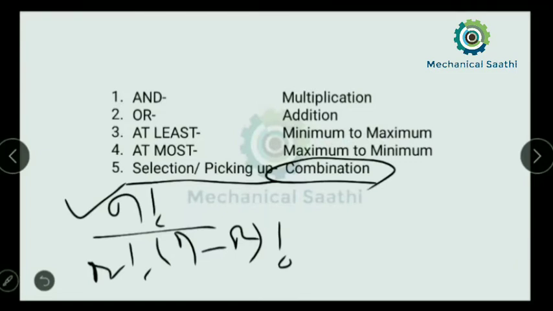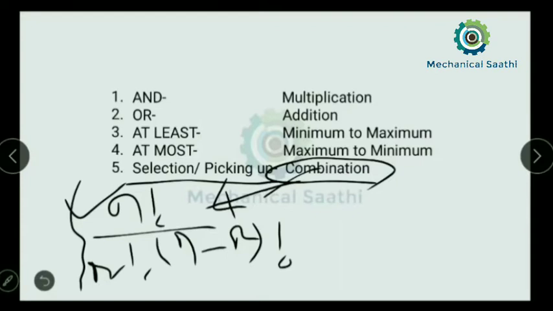By using the formula you can find the combination, and after that you can find the probability. If you cannot remember this formula, you can use a shortcut trick actually.